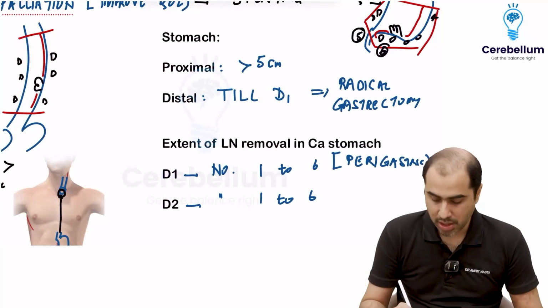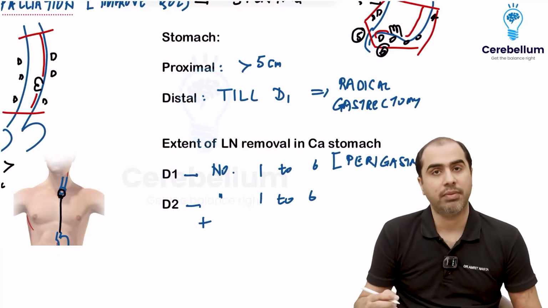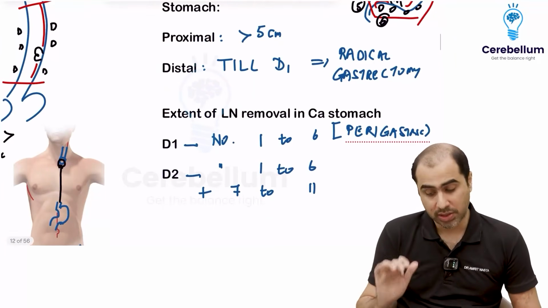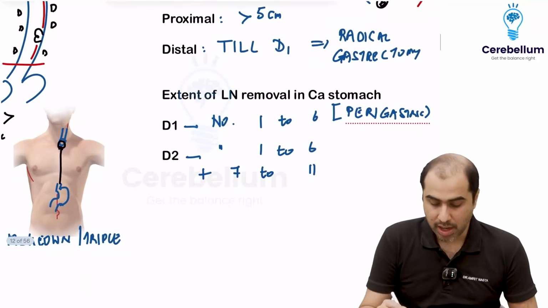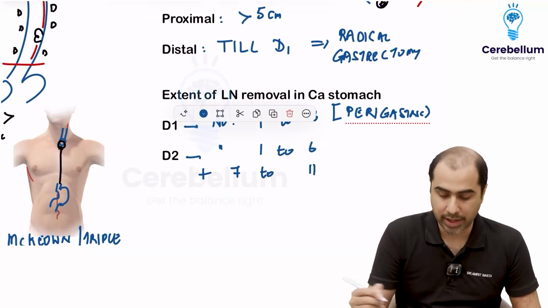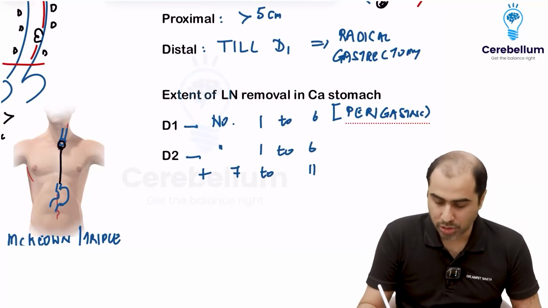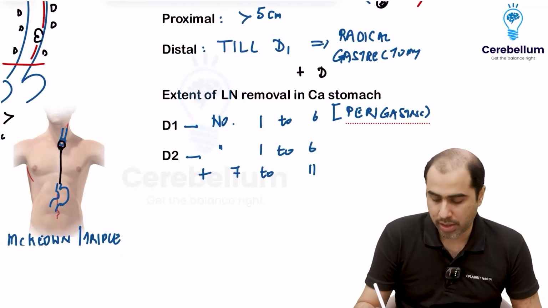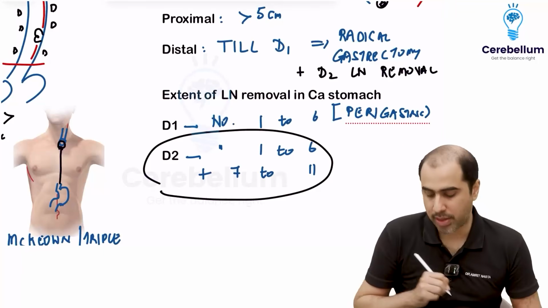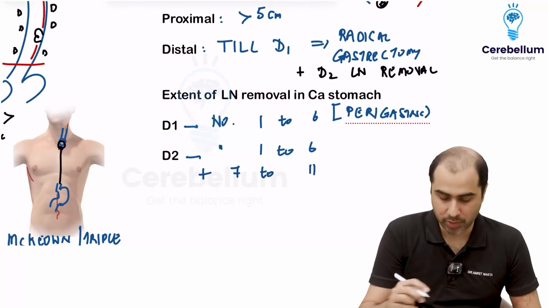In addition, I will also remove little distant lymph nodes, which are going to be given the numbers 7 to 11. Okay, so when I say D2, this is what is done normally. I remove lymph nodes numbered 1 to 6 and 7 to 11. So when I say radical gastrectomy, it is usually radical gastrectomy with a D2 lymphadenectomy. Okay, D2 here is not duodenum. D2 here means the stations that I am removing are these 1 to 6 and 7 to 11.